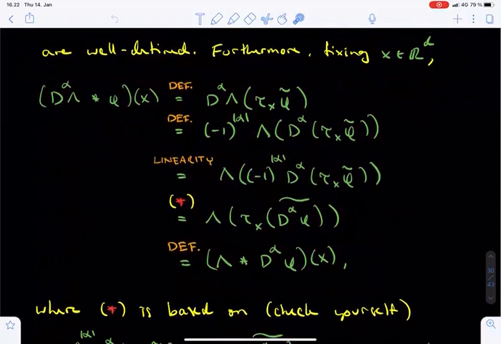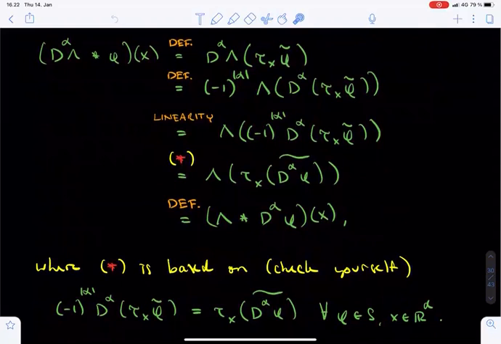Now we arrive at the least trivial step of the computation. We observe that minus 1 to the power order of alpha times d alpha of tau x of tilde phi is the same function as tau x of tilde of d alpha of phi. You are not expected to see this relation immediately in your heads, but the proof is just a computation using the chain rule in higher dimensions. I think that very few people would stay awake if I tried to calculate the details, so verifying this equation is left as a voluntary exercise.